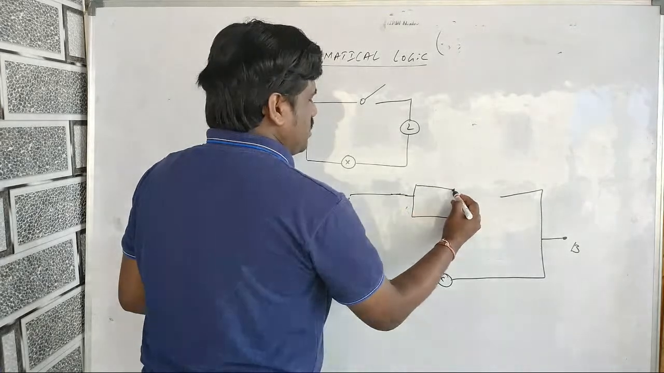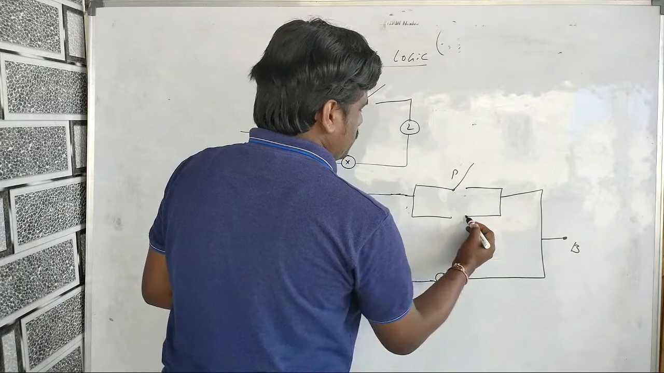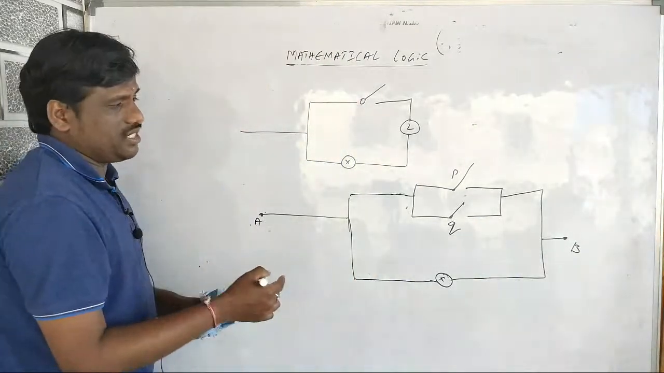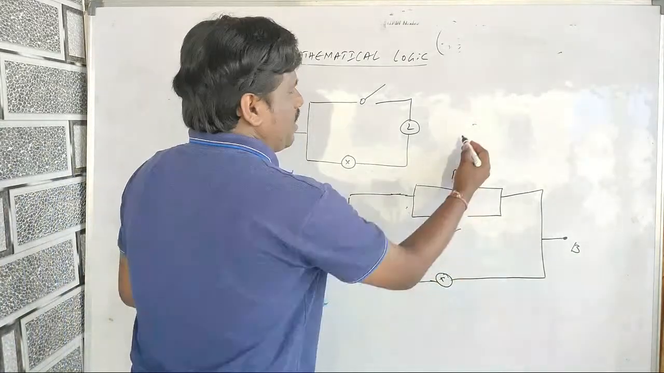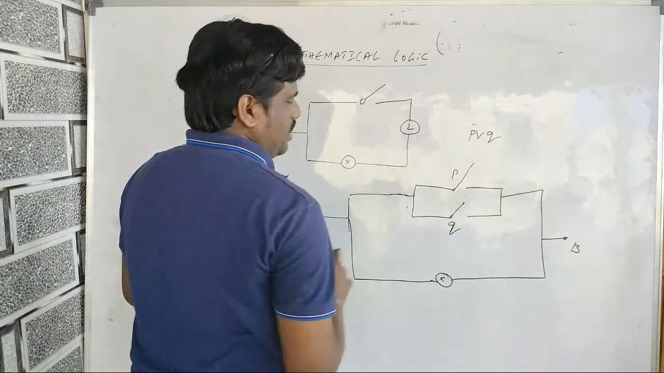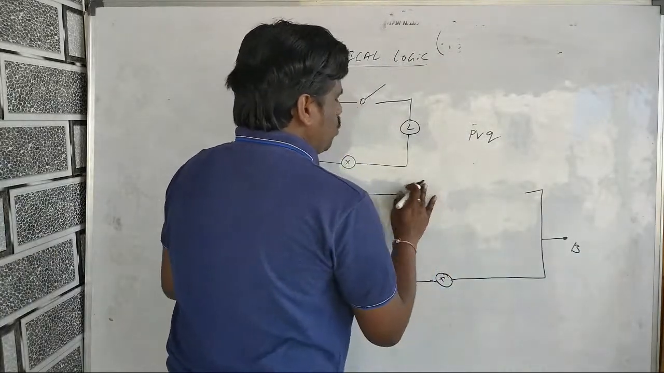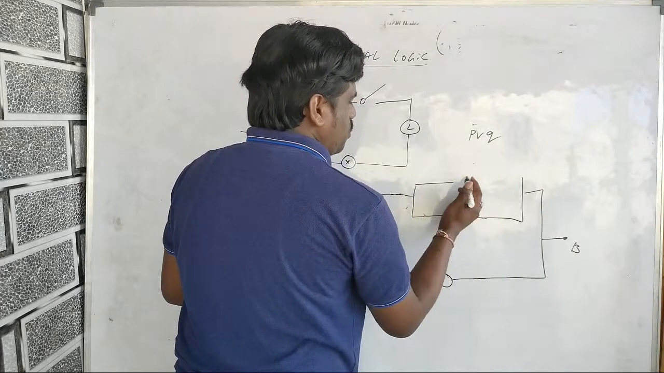Suppose you have P and Q like this. This is called a parallel combination. P is there, Q is there. So this is called parallel combination, P or Q we say. Suppose you have like this. I'll just tell you how to identify them. That is what I am trying to explain.